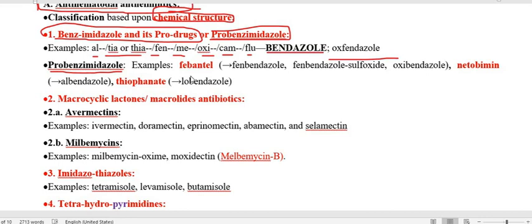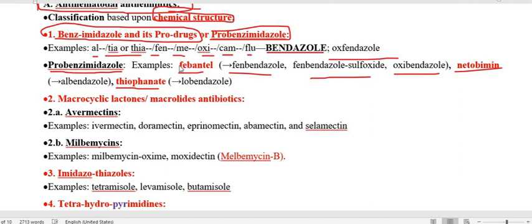Under these, there are three drugs: febantel, netobimin, and thiophanate. Regarding febantel, the metabolites are fenbendazole, then fenbendazole sulfoxide, and then oxibendazole. So these three are the metabolites of febantel.